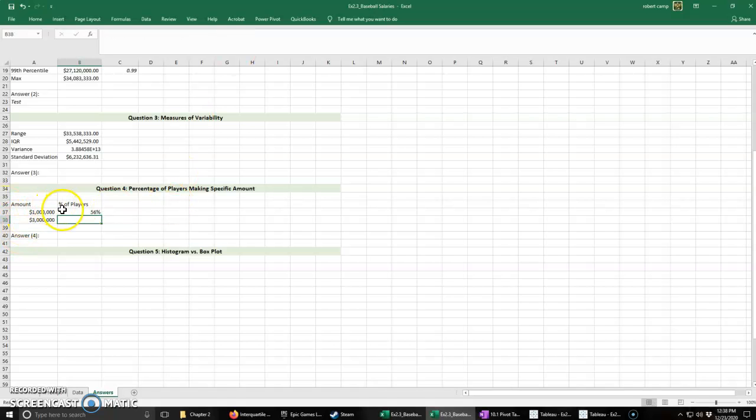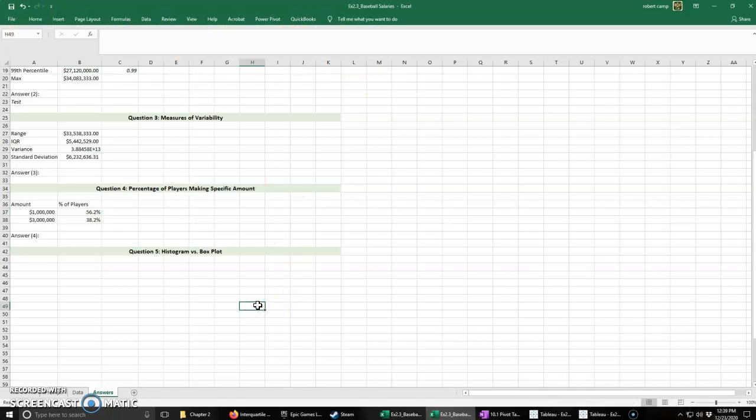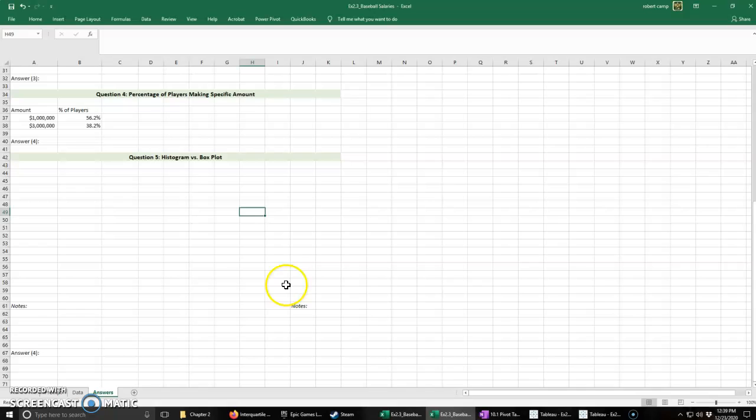So to get the number of greater than 3 million, we just drag it down and we get 38. In fact, we'll take this out one decimal because it's actually 38.2. Okay, so that's how we do that. A couple quick ways of putting that together.